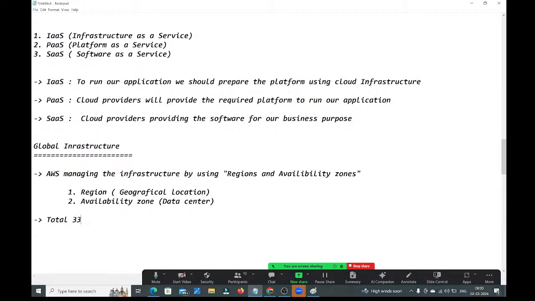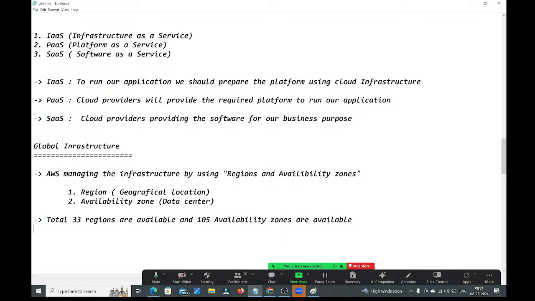And 105 availability zones are available.